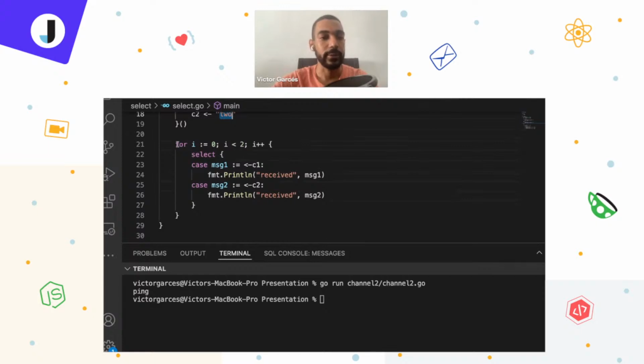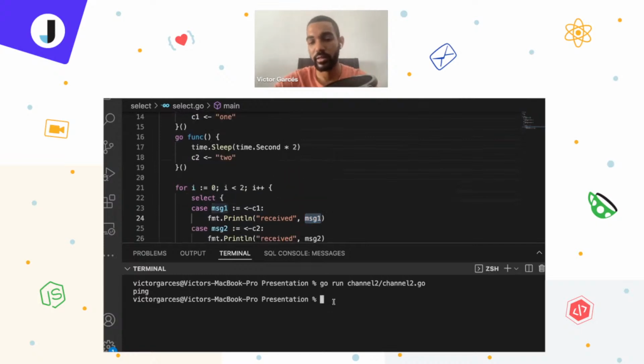But what will happen here? Here we are running a for loop in this case. But we are using the select keyword that I just mentioned to check between the channels that are receiving information this time. It keeps running, expecting information coming from one or the other. And when that happens, it will place information in this variable that we are declaring here. And in this case, just print the information as received and the message. And let's make it run.